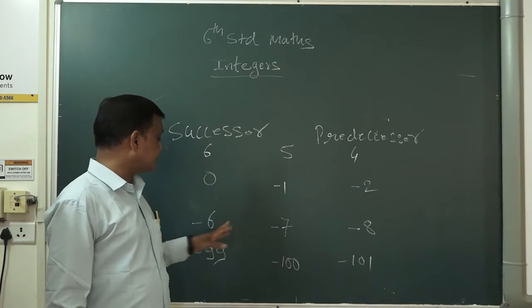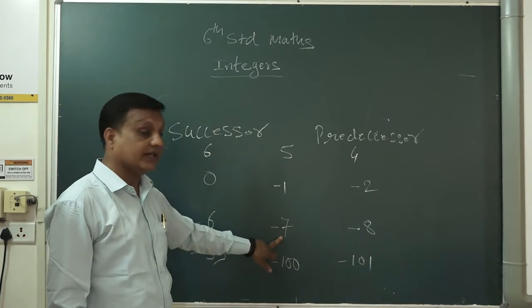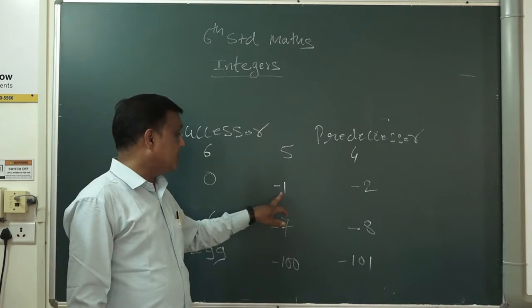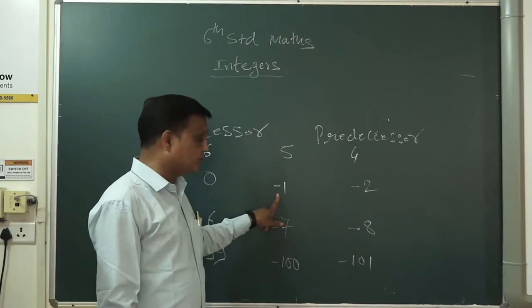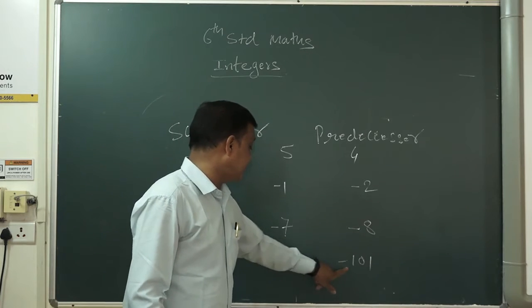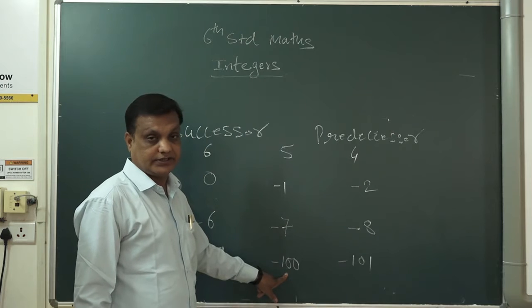In minus, minus 6 is the successor of minus 7. Minus 99 is the successor of minus 100. And minus 2 is the predecessor of minus 1. Minus 8 is the predecessor of minus 7. Minus 101 is the predecessor of minus 100.